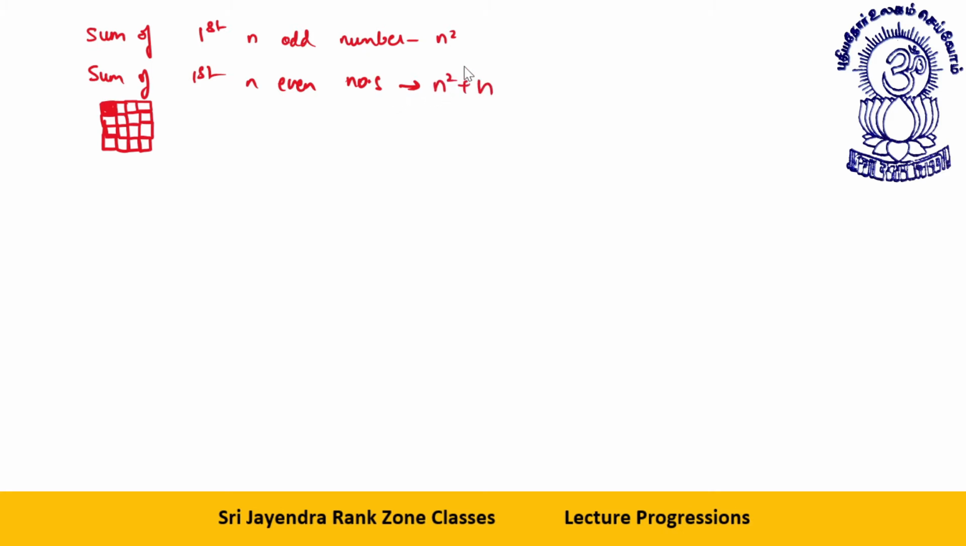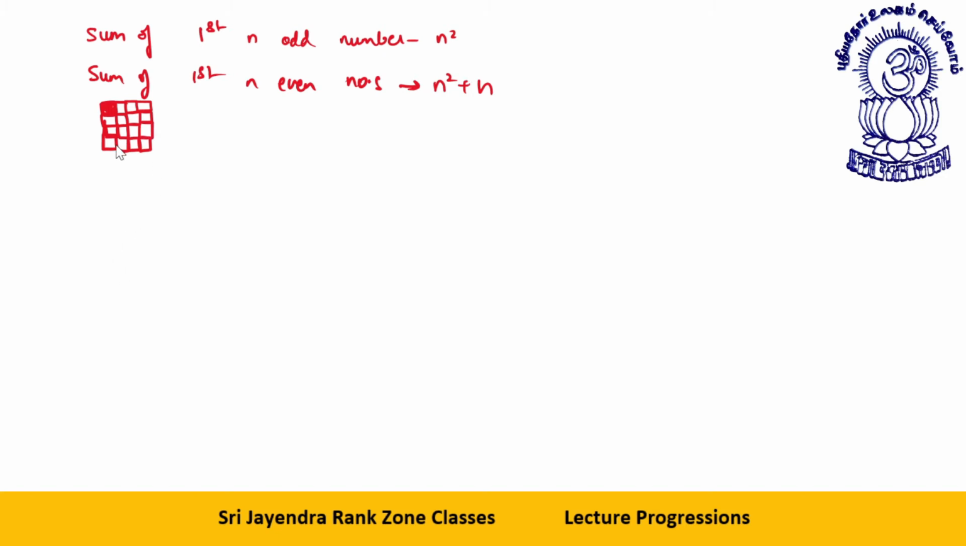Getting this logic, I repeat again. Each even number is one more than its preceding odd number. So if you have n odd numbers and n even numbers, each of the n even numbers will be one more than its preceding odd number. So n times 1 means n. So this is n square plus n, and this is the logic.